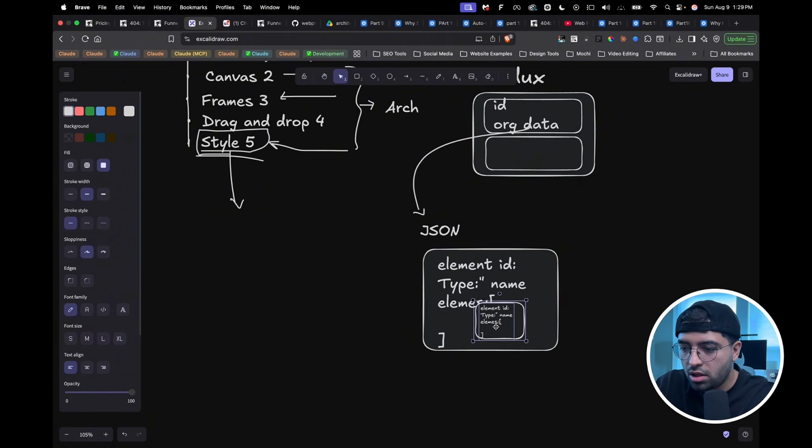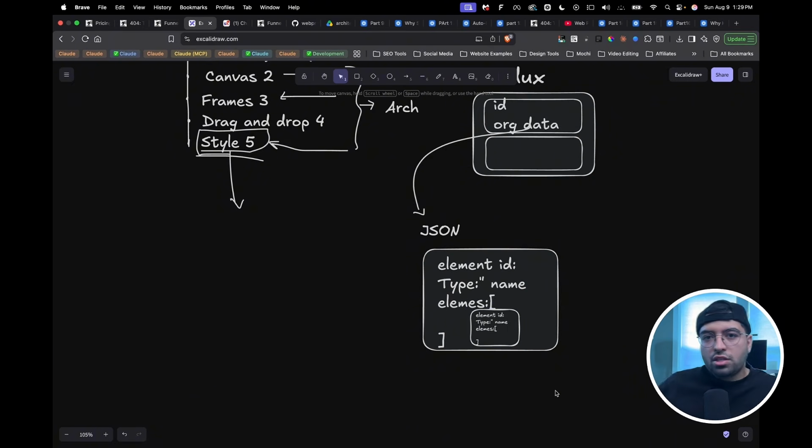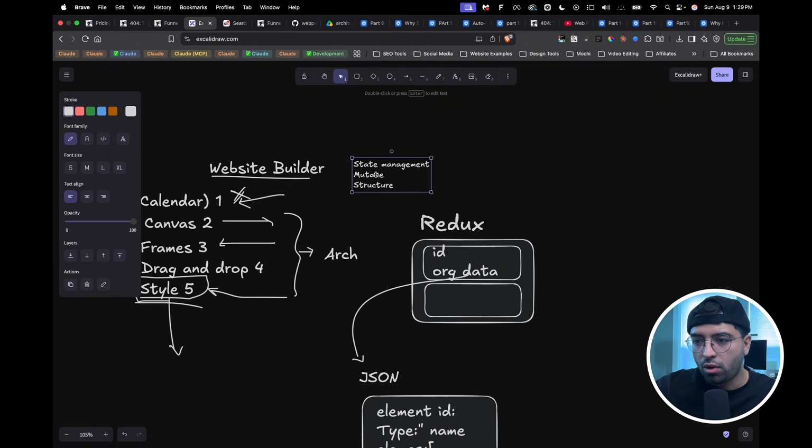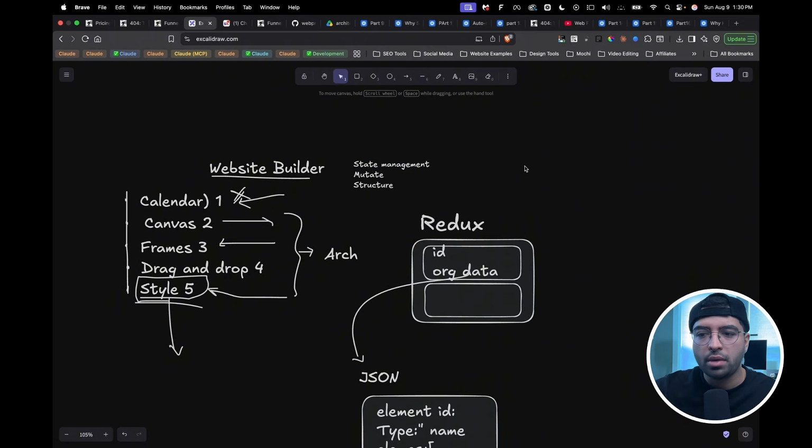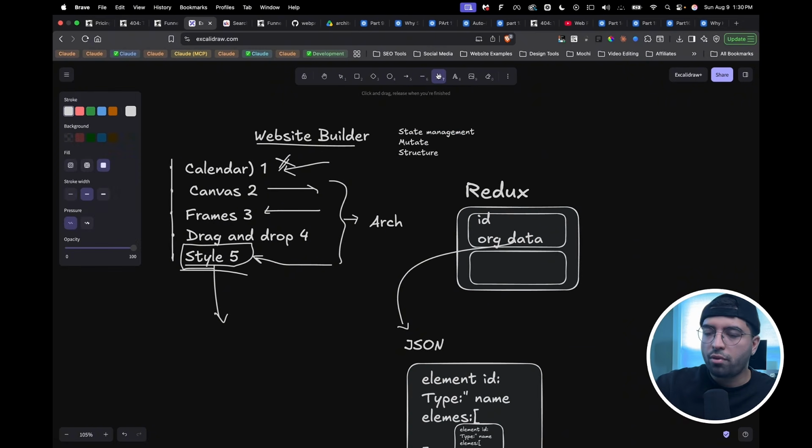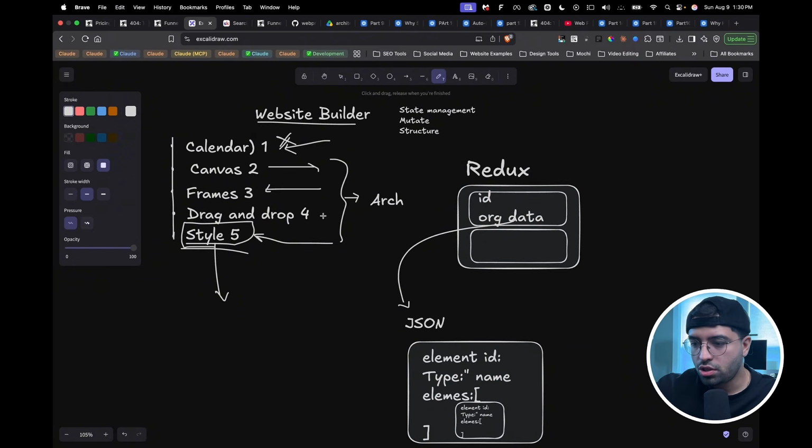So we have this in here, and then so on and so forth. And so now you have essentially constructed the data structure, and you also have state management kind of set up. And so you see how we have thought from a global level, and we have created this reusable architecture that can work for all these features. And now just to answer one question, for calendar, same thing, right?